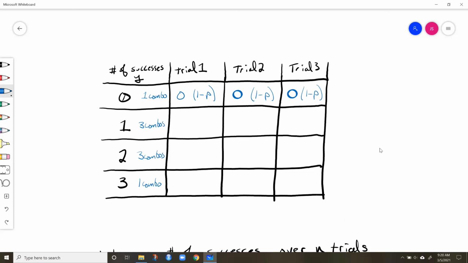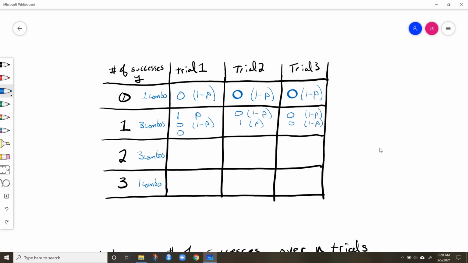Now, what about 1 car passing through? Well, there's a lot of ways this could happen. We could have, in trial 1, the first car passes through with a probability of p, and then we'd have to have 0, right, with 1 minus p probability. Or we could have 0 in the first trial, 1 in the second trial, and 0 in the third trial.